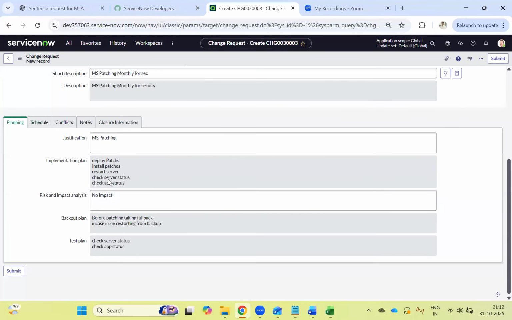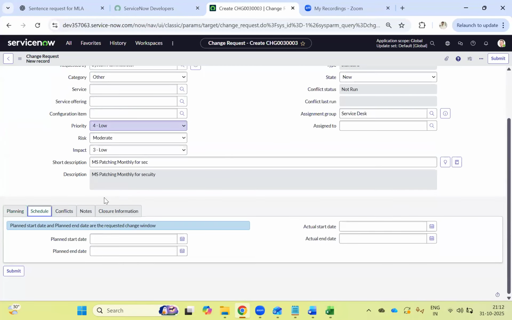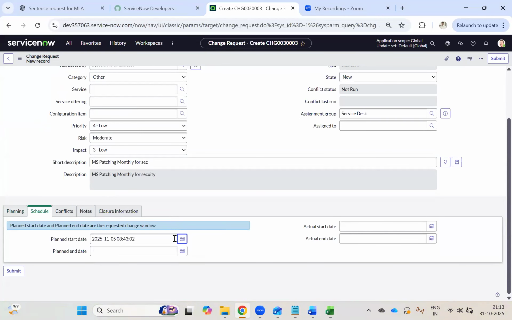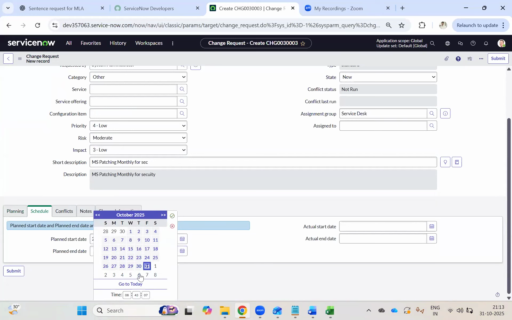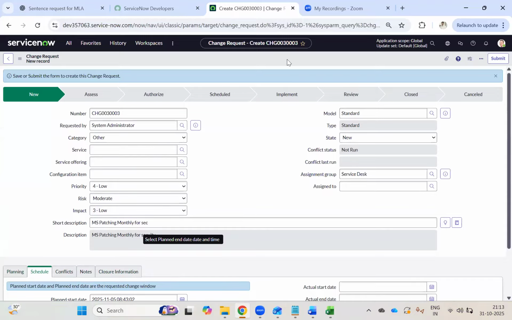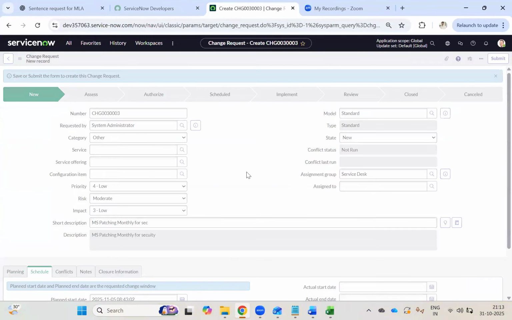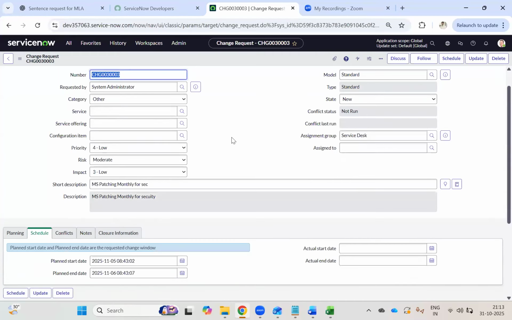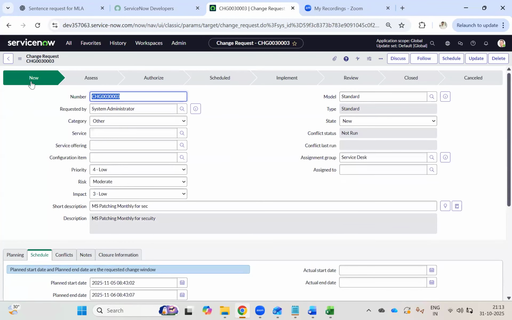Okay. So now let's see whether you have a schedule. You have to have a schedule, correct? So for a standard change also you have to have a schedule. In between so and so time you are going to execute it. So now you have to save it. Only the schedule part you have to select, because every month you cannot have the same time, right? So that is where you need to select the schedule. Now in which phase is it?